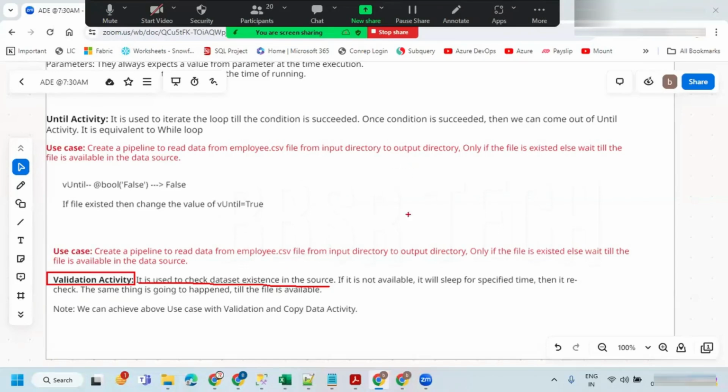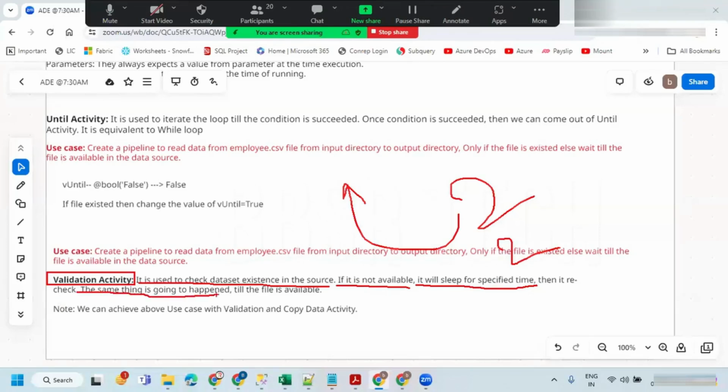If it is not available, it will sleep for the specified time. If it's specified as 2 seconds, it will sleep for 2 seconds, then it will go and check again. If it is not available, again it will sleep for some time and go and check again. Once the sleeping time is completed, it will go for rechecking. The same thing is going to happen till the file is available. So that means this iteration is going to happen till your file is available.